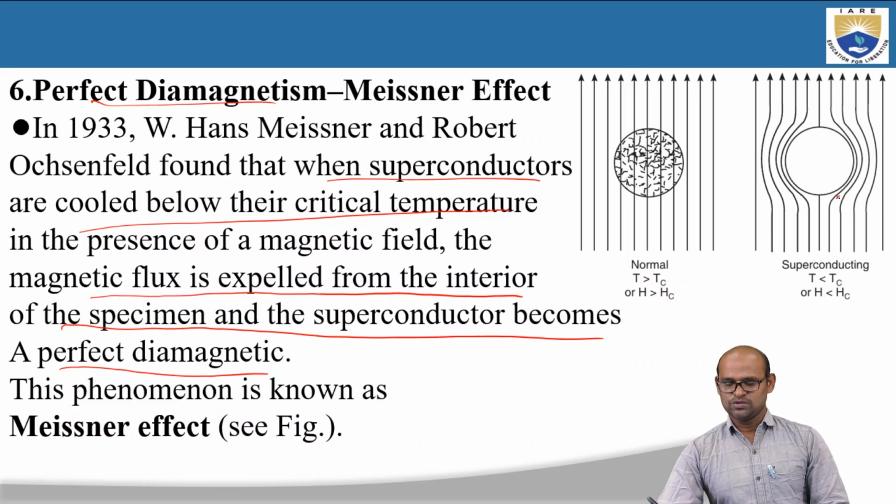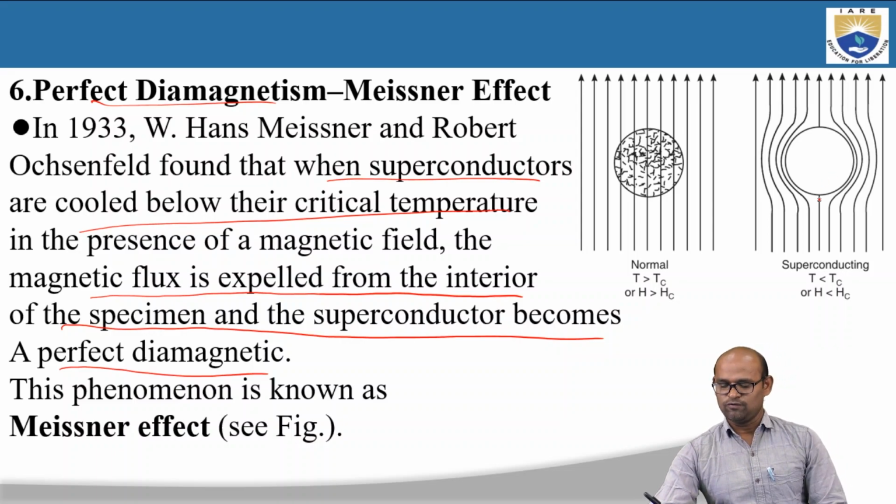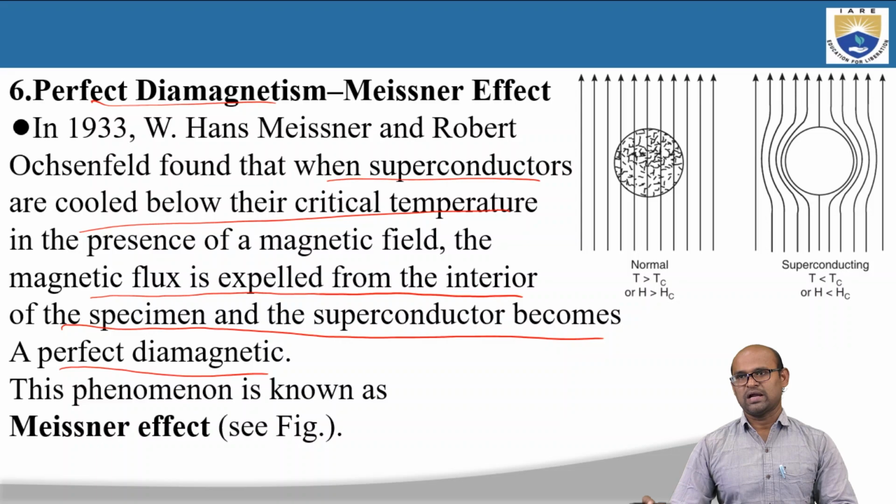This phenomenon is called the Meissner effect, and the expulsion of the external magnetic field by a material is called diamagnetism. So only a diamagnetic material can exhibit the Meissner effect. Diamagnetic materials in general repel applied magnetic fields.